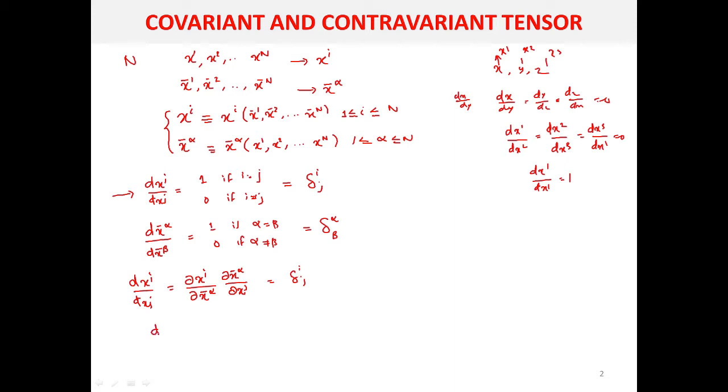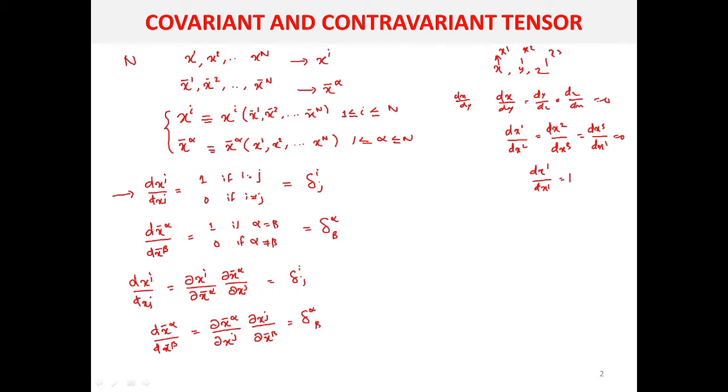Similarly, the value of dx bar alpha by dx bar beta will be equal to, here x bar alpha is a function of the unbarred coordinate system. So first you have to take the derivative of x bar alpha with respect to the unbarred coordinate system, let me use another letter, j, then dou xj. Then you have to take the derivative of this dou xj with respect to dou x bar beta. Of course, its value will be delta alpha beta.